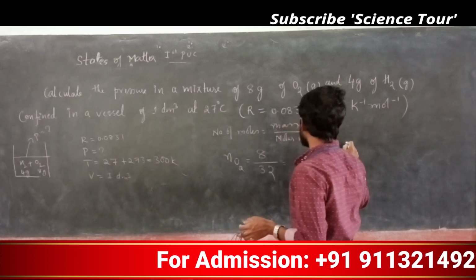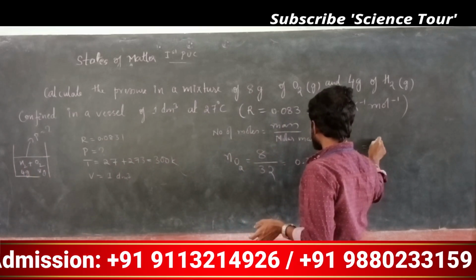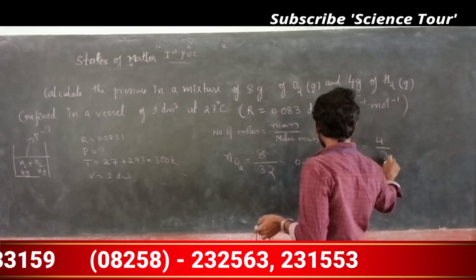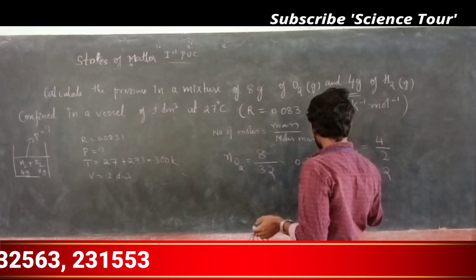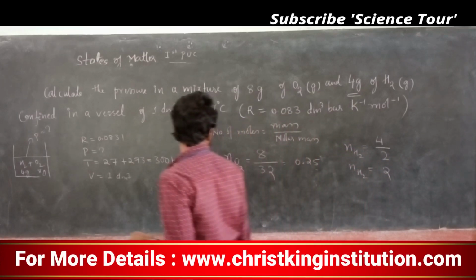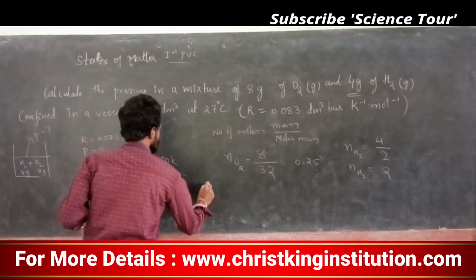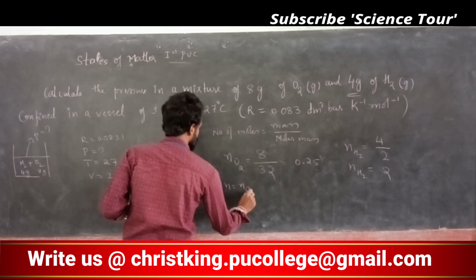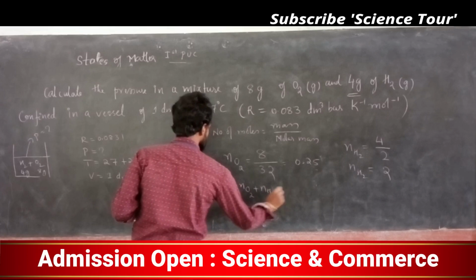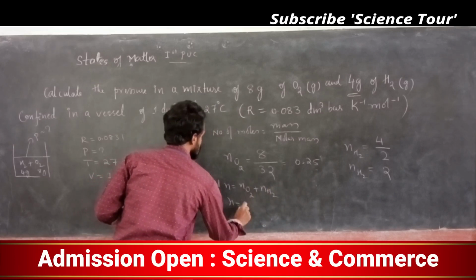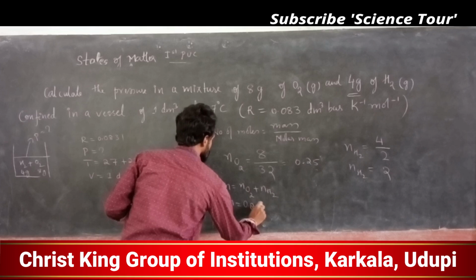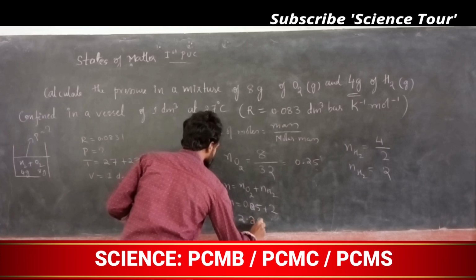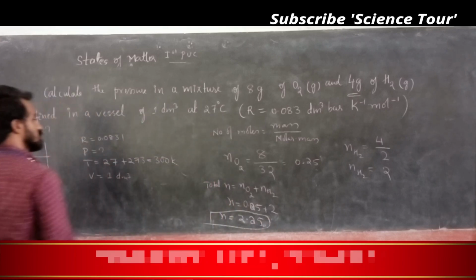Number of moles of hydrogen also you have to find out. Hydrogen mass is given, 4. Molar mass of hydrogen is 2, so moles of hydrogen is 2. Total number of moles: n is equal to n of oxygen plus n of hydrogen, 0.25 plus 2. It is nothing but n is equal to 2.25. We got n also.